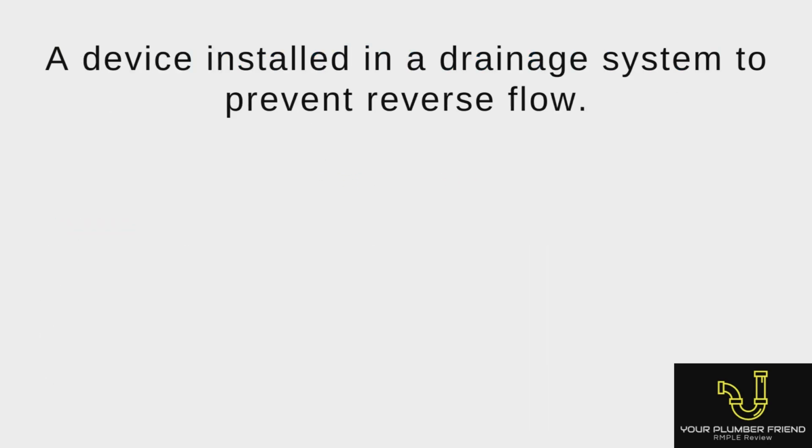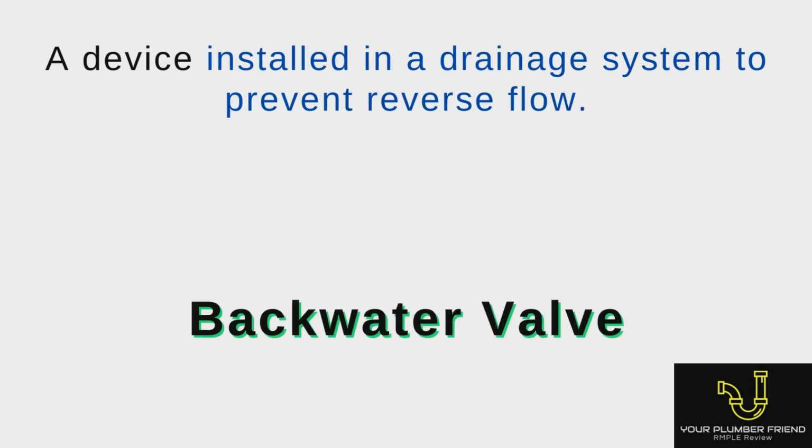Next question. A device installed in a drainage system to prevent reverse flow. Answer: backwater valve.